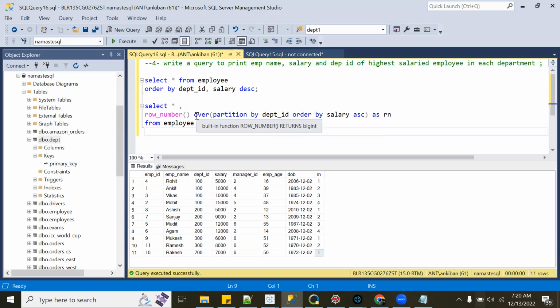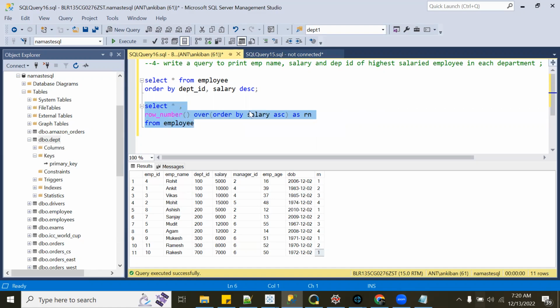So window functions, the syntax is you have to give the function name and then the over clause. Within the over clause, let's say I'm not giving partition by, just forget about it. I'm saying order by salary descending or ascending. Let's say descending. So what it will do, as per the salary, it will assign the row number, a running number. So the highest salaried employee got row number 1, and then 2, then 3, and the lowest one has got 11 in the last. Okay. So this is how you generate a row number.